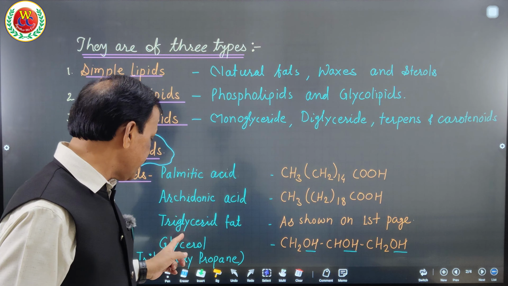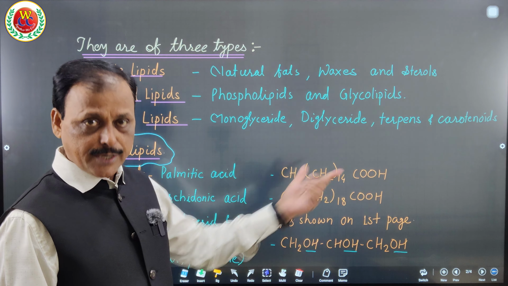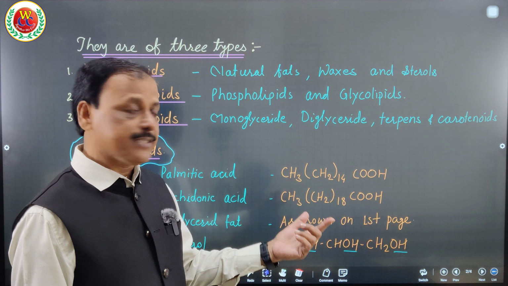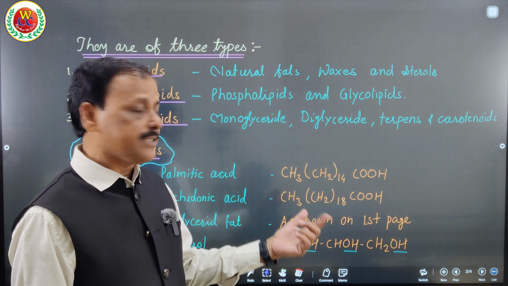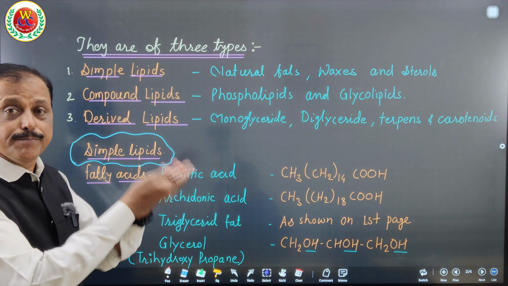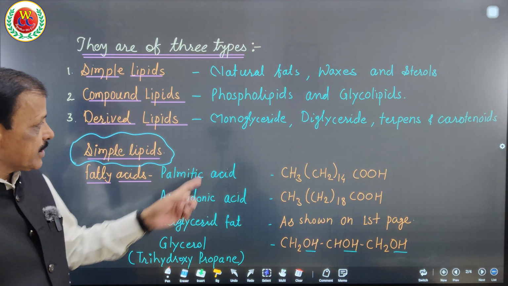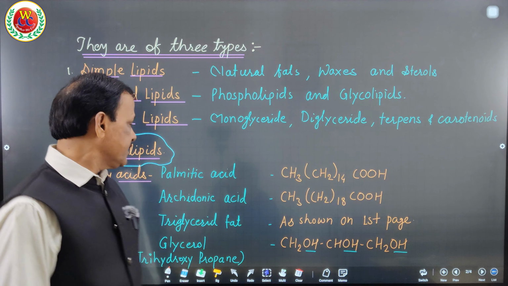One of the phospholipids having phosphate is lecithin. I am going to discuss that for NEET. So lecithin is one of the phospholipids. It is a compound lipid. Then what are derived lipids? Derived means they are formed from simple lipids. What are examples? Monoglyceride and diglyceride fat, along with terpenes and carotenoids. They are the derived lipids.